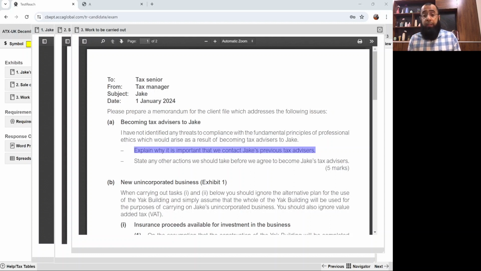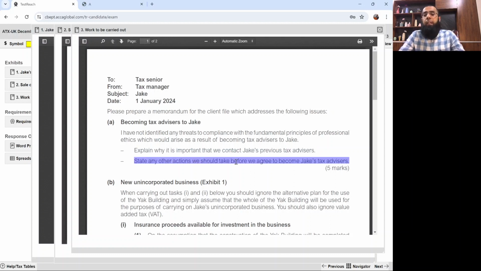So there are two primary reasons. Reason number one is that we want to know the reason for their leaving. Number two is whether there is any ethical issue which they want to tell us. Obviously we do this with the client's permission. If the client does not permit us, then we may not accept the engagement. It's a very important thing.